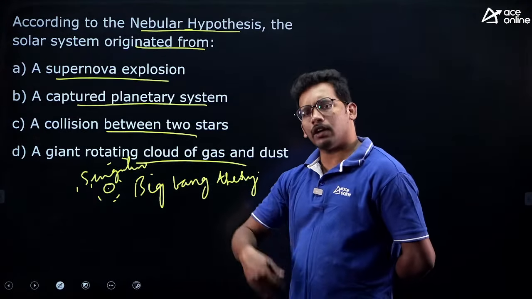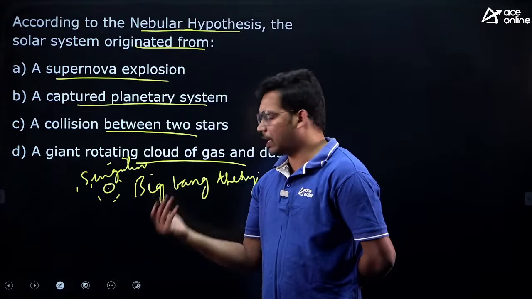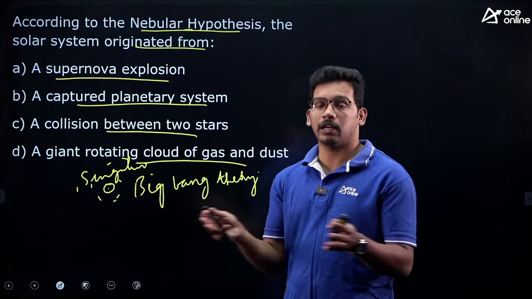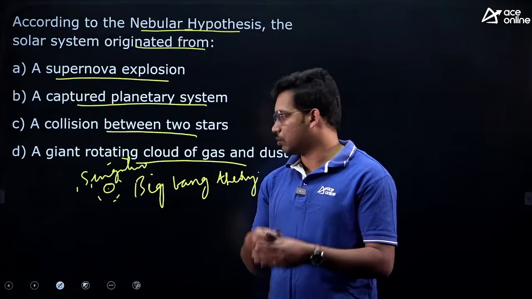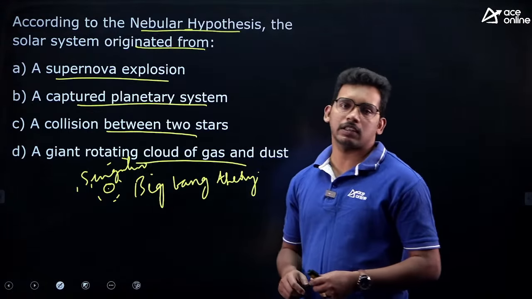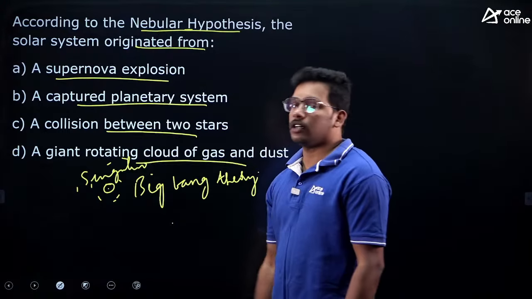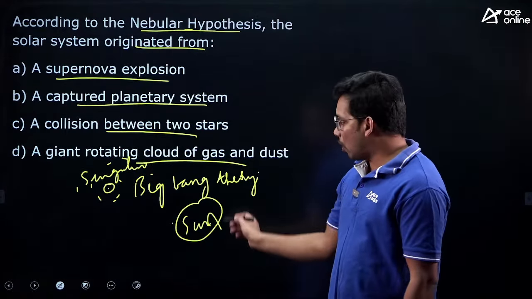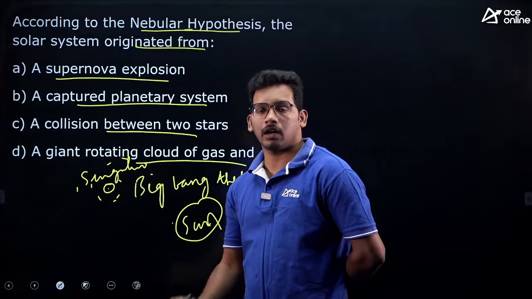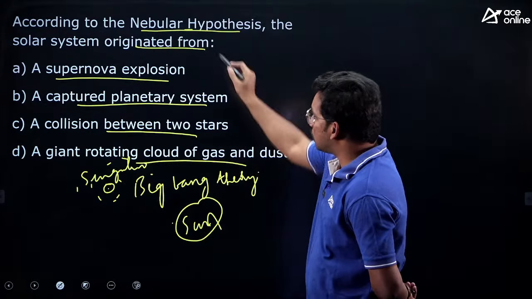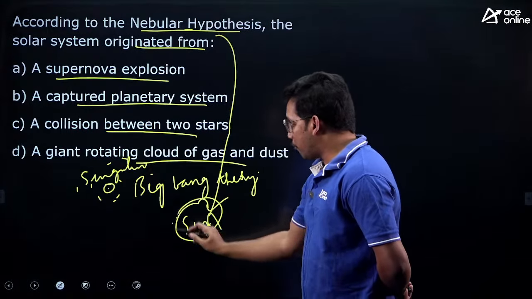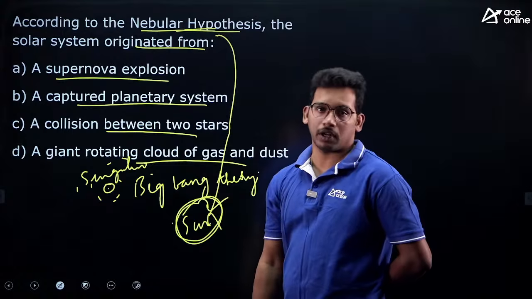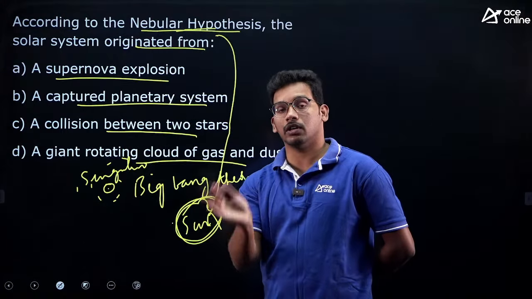After that, it led to the formation of galaxies and a number of stars because of density differences, as different densities cannot combine together. So different densities formed different galaxies and different stars. Out of that there is one star, which is the sun. The sun is our star, and all the bodies around the sun are included in the solar system. Now the question is asking about the formation of the solar system, which was explained by the nebular hypothesis. According to that theory, how was the solar system formed?